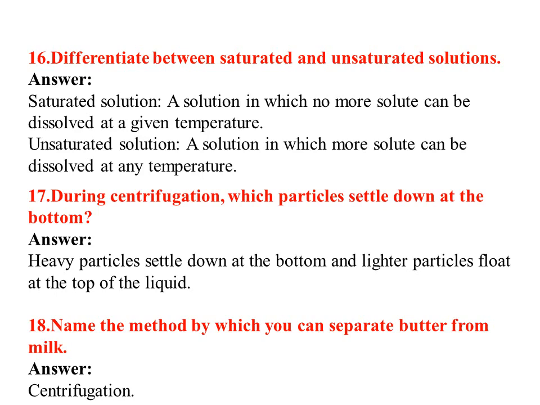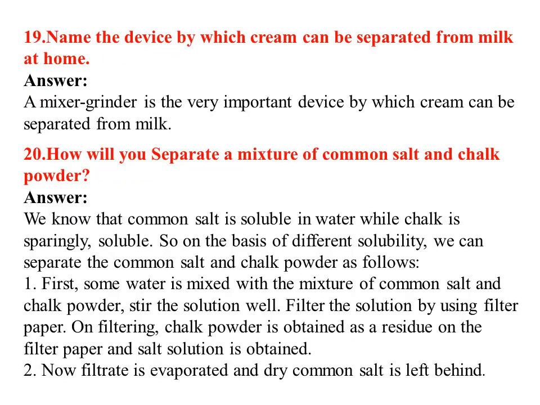Then comes the 18th question: name the method by which you can separate butter from milk. That is by centrifugation. And in your book this is written as churning. The main principle is basically the same. Now comes the 19th question: name the device by which cream can be separated from milk at home. Answer: a mixture grinder is the device by which cream can be separated from milk.